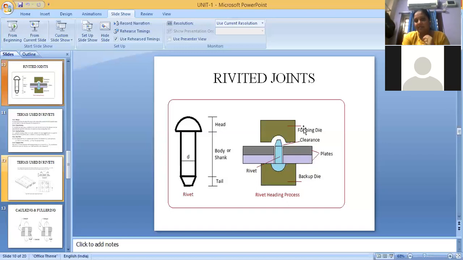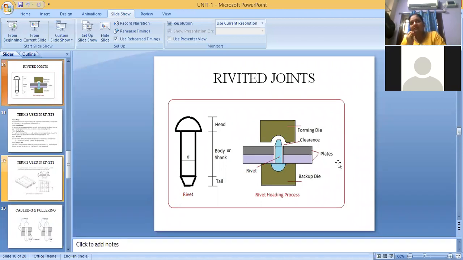The bottom die is called the backup die and the top die is called the forming die. The rivet will already have some circular shape, and that will be mounted in the backup die. The forming die is used so that when we beat with it, the tail part of the rivet will take a circular shape. So these rivets are permanent joints.